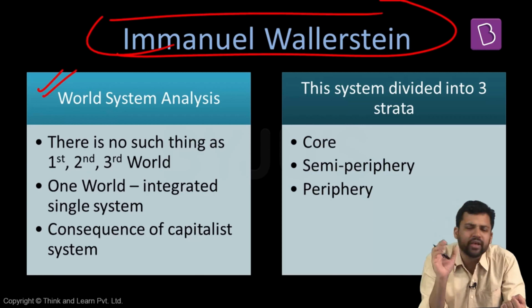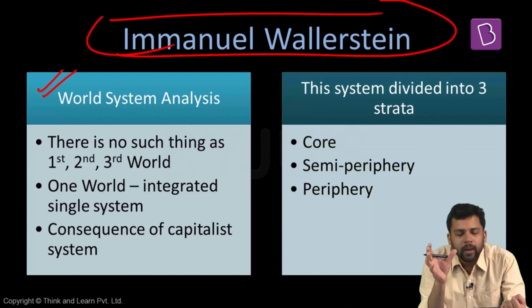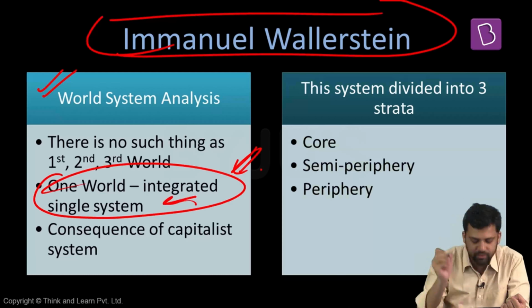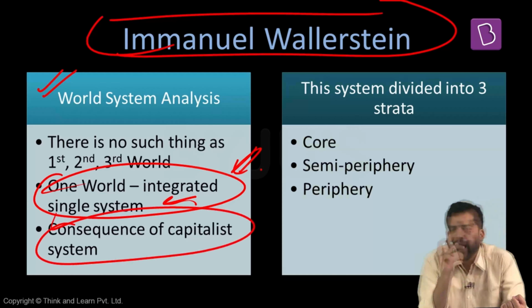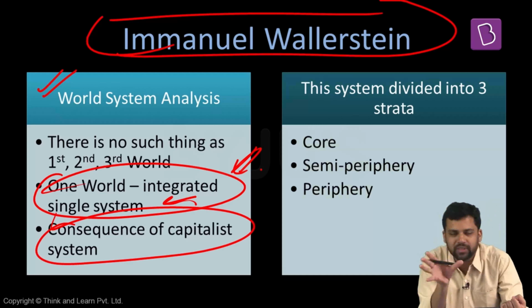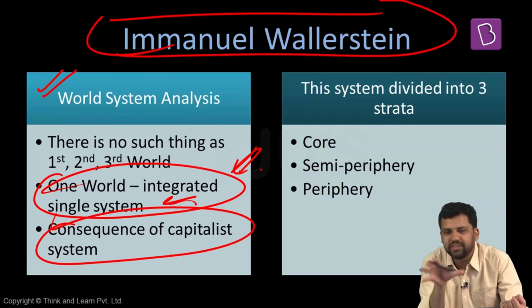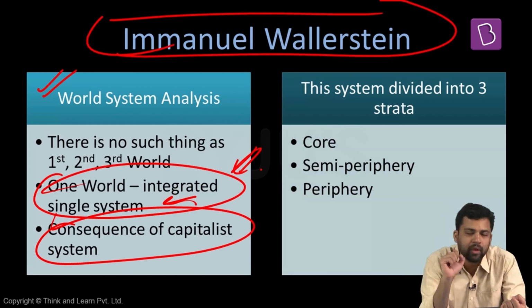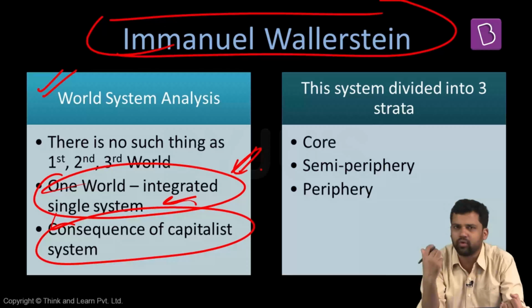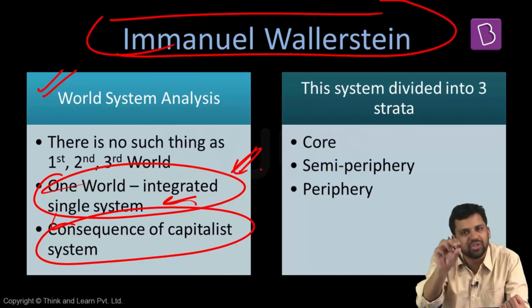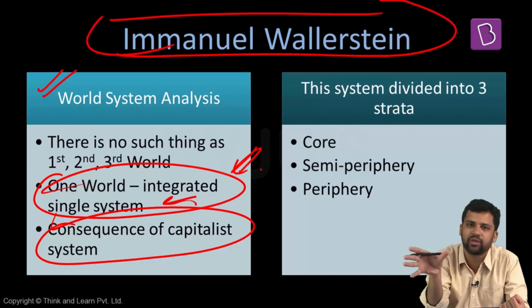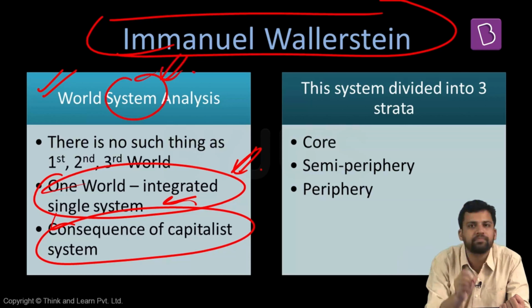Now, Immanuel Wallerstein says that there is no such thing as the first world, second world, third world. There is only one world. It is an integrated single system. It is a consequence of the capitalist system. And when we're trying to understand all these things, when we're trying to understand the dependency system, we should not focus on any one nation state. We should look at it as a system, how all these countries are connected together. So our unit of study should not be one particular nation state. Rather, the entire world, how it is connected, what is the linkage. That is the reason we're calling it a system analysis.